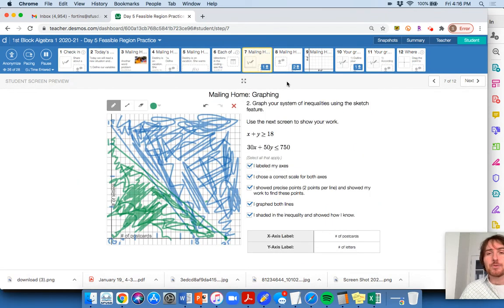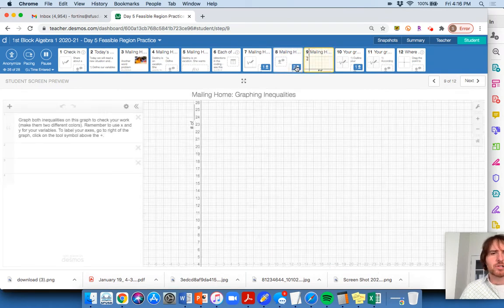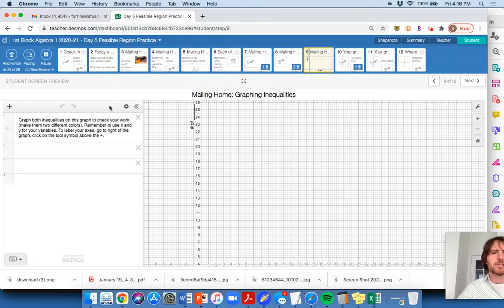Okay, so that was half the battle of the past couple weeks, was just how do you graph an inequality. Now it's time to interpret it. So we'll go to slide 9 right now. And now they want you to do this on Desmos because they want you to double check you got it correctly. Graph both inequalities in this graph to check your work. Make them two different colors.